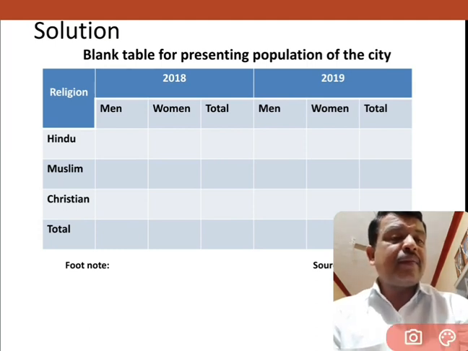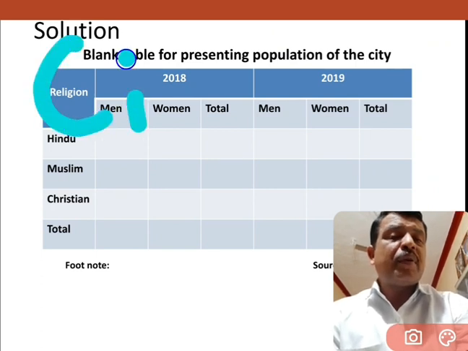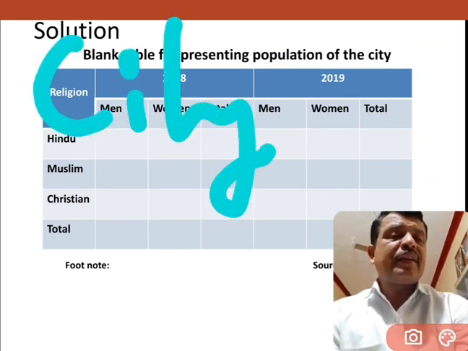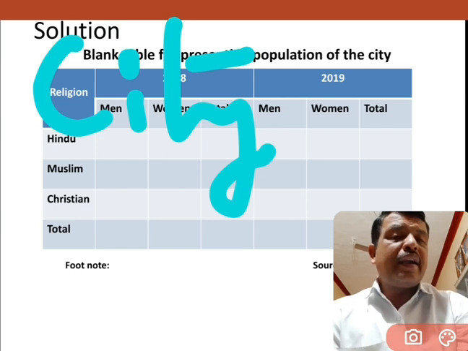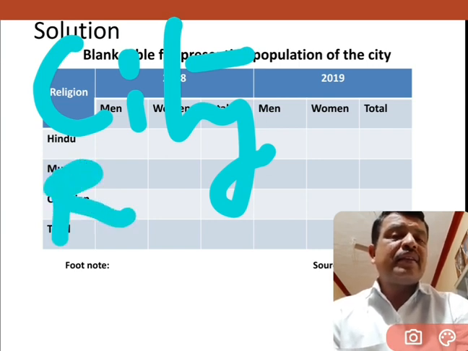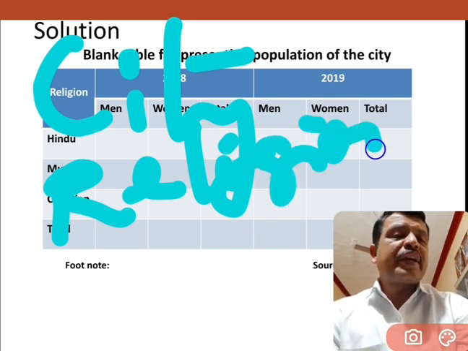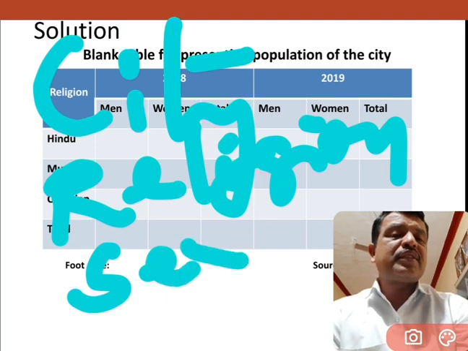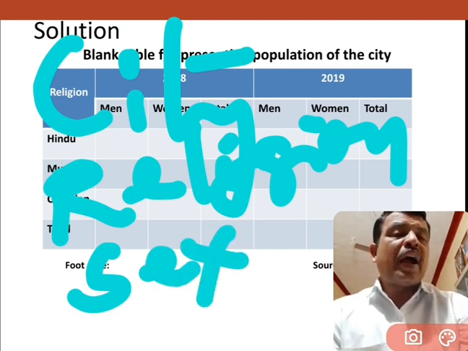Again, you see what they told in the problem. They told in the problem, the first one is the city, okay, and the second one is the religion. The next one is the sex. On the basis of the sex we are going to do this, and year also.